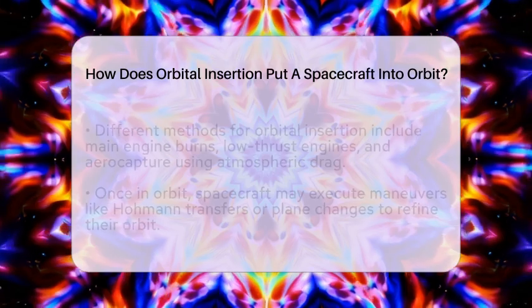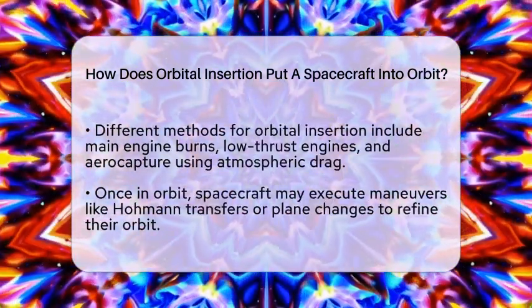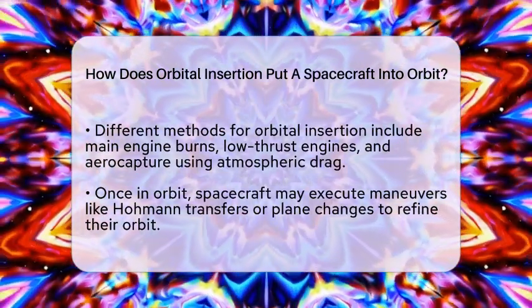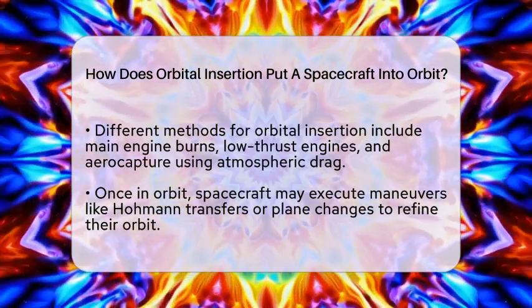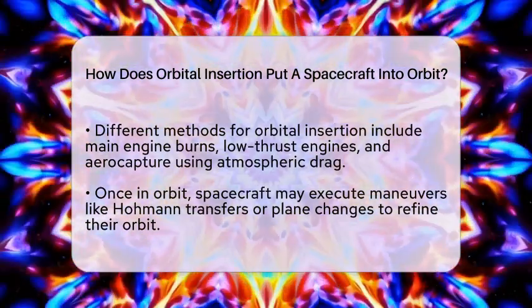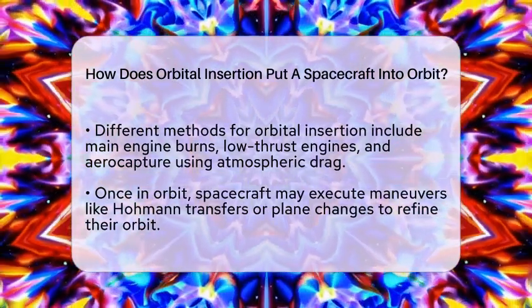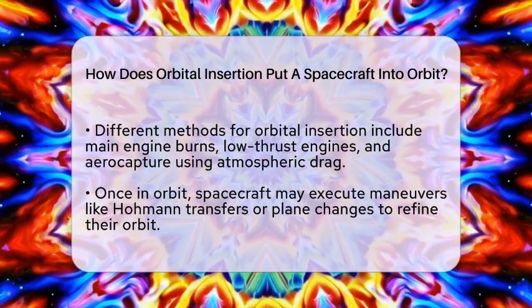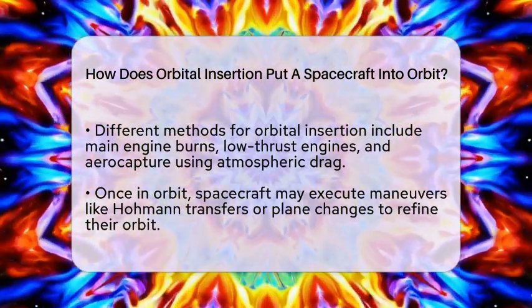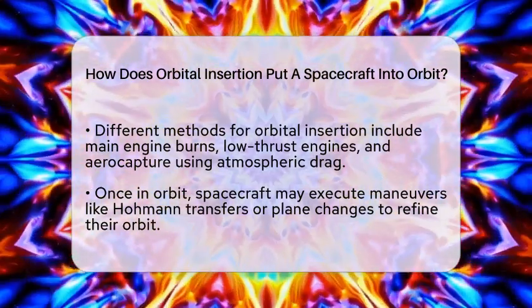There are different ways to perform orbital insertion. The most common is the rocket propulsion burn, where the main engine fires to reduce speed. Some spacecraft use low-thrust engines that fire continuously over a longer period, which saves fuel but takes more time. When the target has an atmosphere, the spacecraft can use atmospheric drag to slow down, a method called aerobraking. This technique uses the planet's atmosphere to help slow the spacecraft without needing a big engine burn.